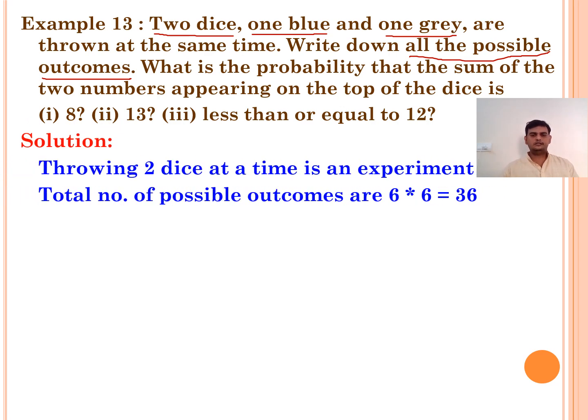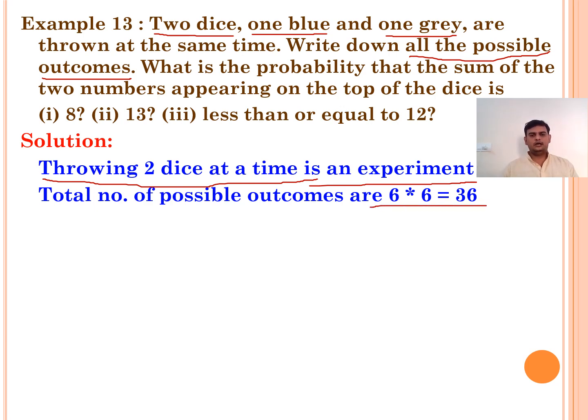Throwing 2 dice at a time is an experiment. Now what is our experiment here? Throwing 2 dice at a time is our experiment. When we throw 2 dice at a time, how many possible outcomes are we getting? That is nothing but 6 × 6 = 36.